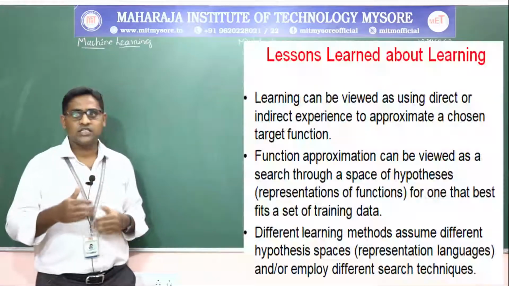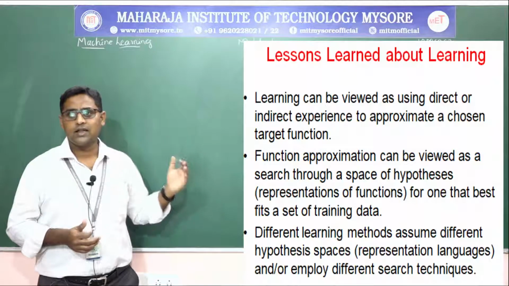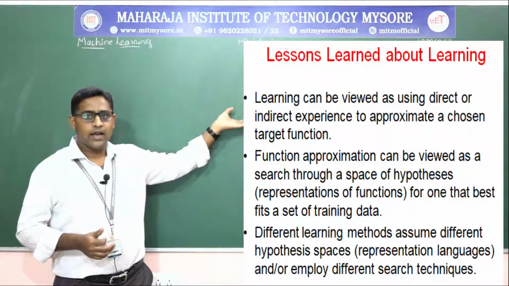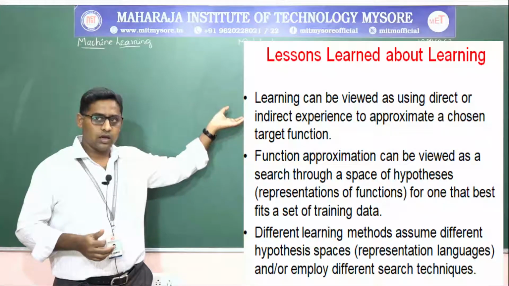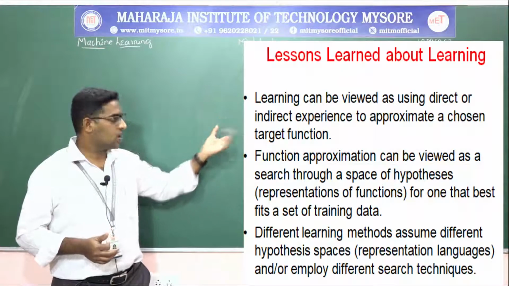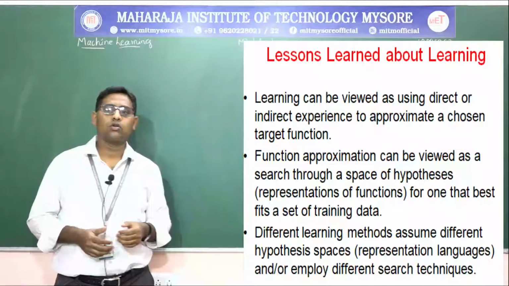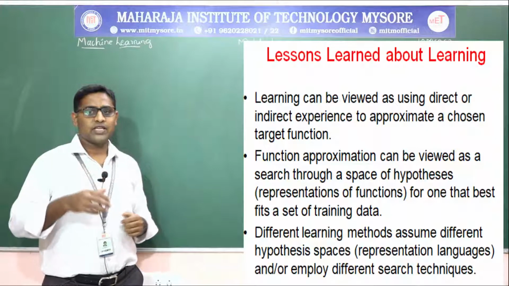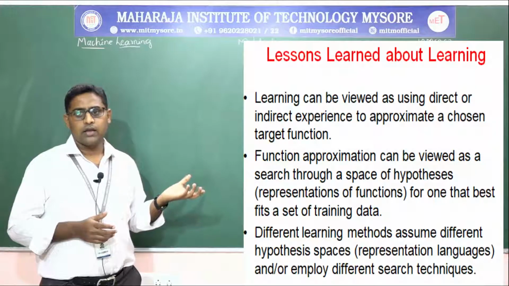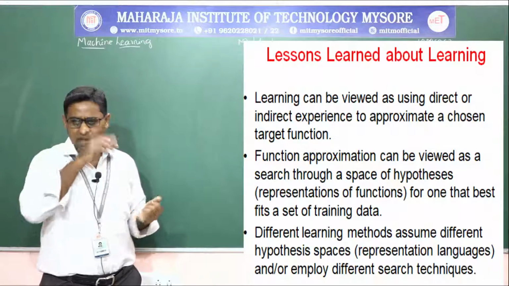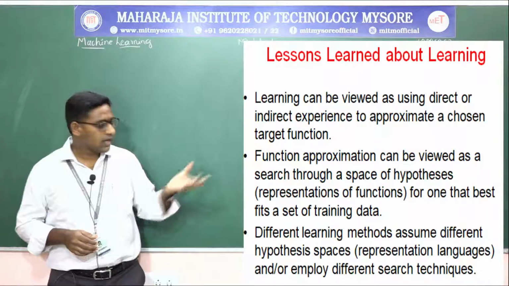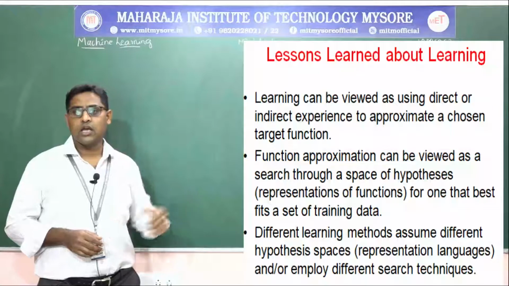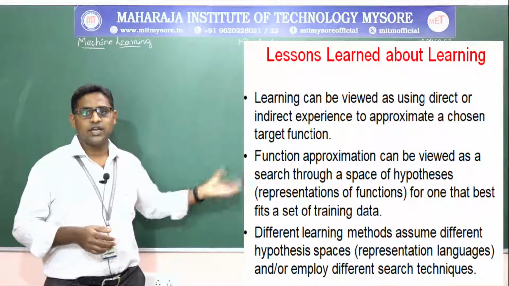Next, what are the lessons we have learned about learning? Learning can be viewed as using direct or indirect experience to approximate a chosen target function. Function approximation can be viewed as a search through a space of hypotheses, that means representations of the function, for the one that best fits the training set data. Different learning methods assume different hypothesis spaces, that means representing in different languages, or else employ different searching techniques.